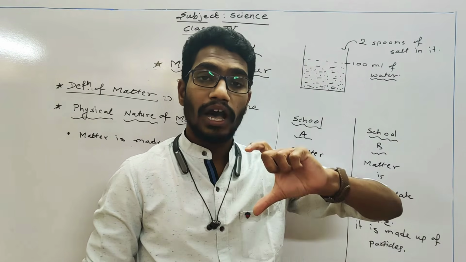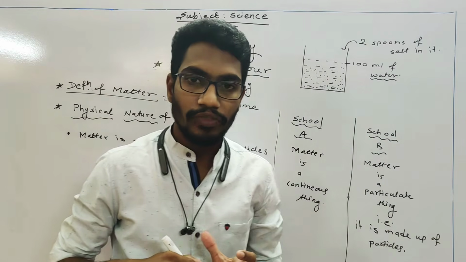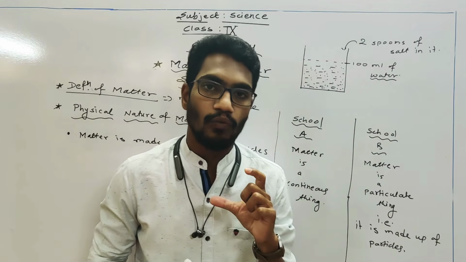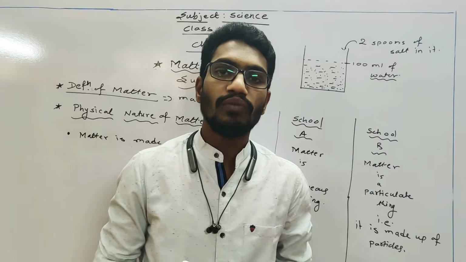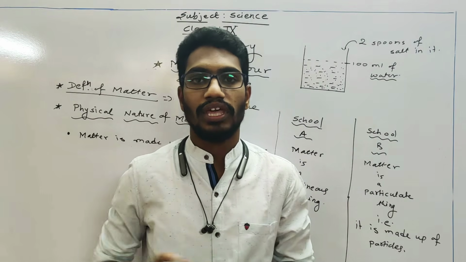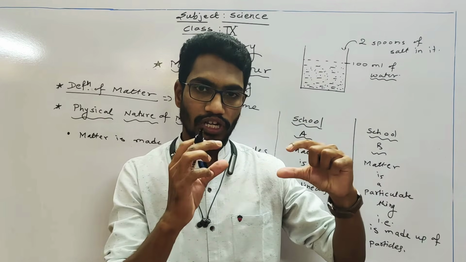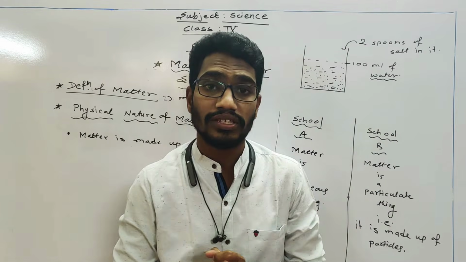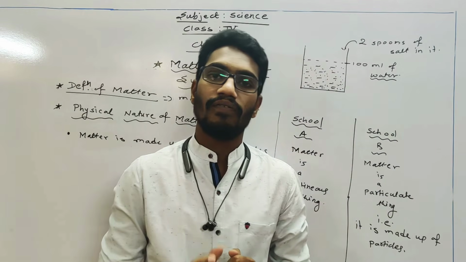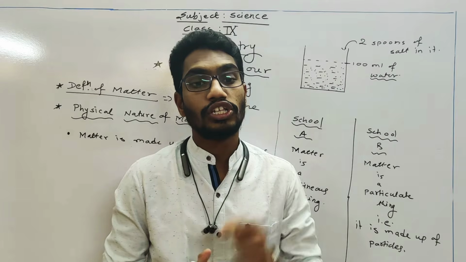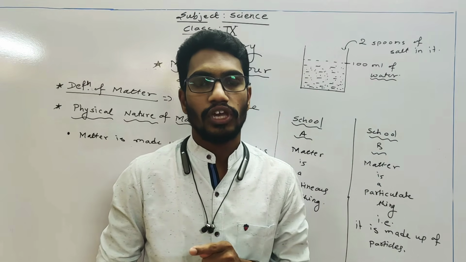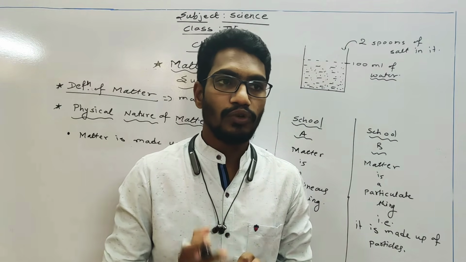particles. मतलब आपने 100 ml water जो लिया, in that 100 ml of water, each and every water particle has a space between them. एक water particle से दूसरे water particle के बीच में क्या होती है? Space. And that space is enough for the salt particles to get into. Okay, if you are not getting me, I will give you one example.